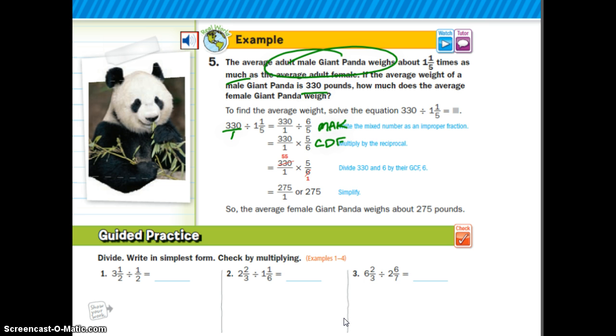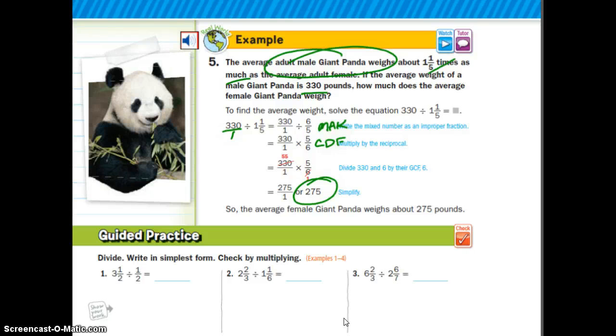So again, I take 6/5, I invert it. So I have 330 over 1 times 5/6. 6 goes into 330, 55 times. 55 times 5 is 275. 275 is lower than 330. I know my answer is correct.